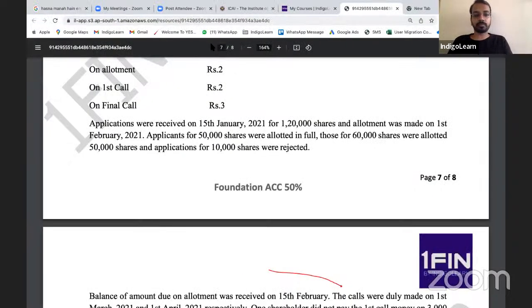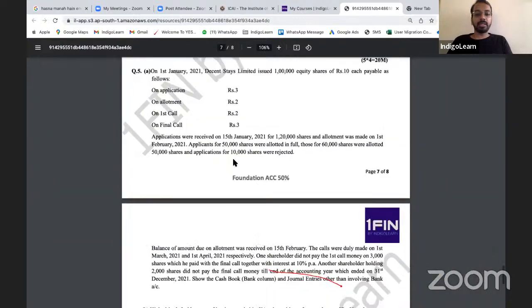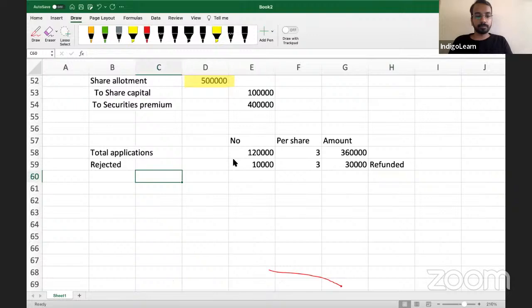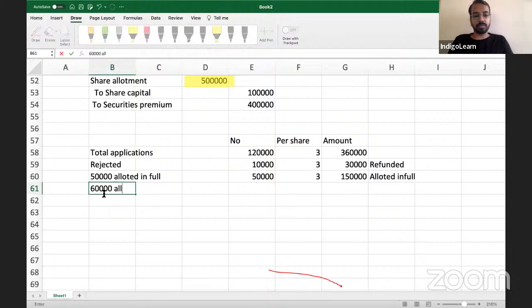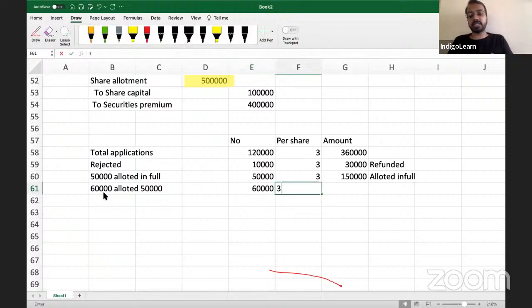Then applicants for 50,000 shares were allotted in full, at 3 per share. Then 60,000 applied and 50,000 were allotted. Applications for 60,000 shares at 3 per share is a total of 1,80,000.